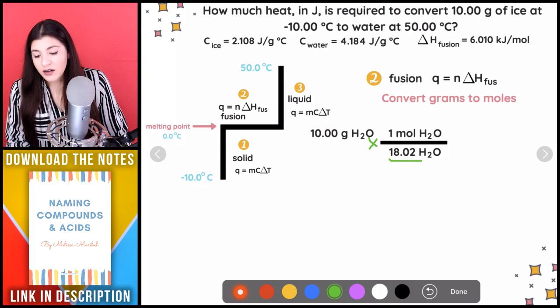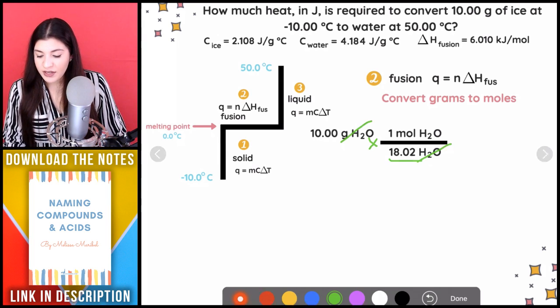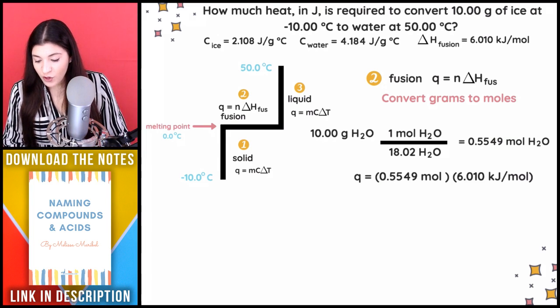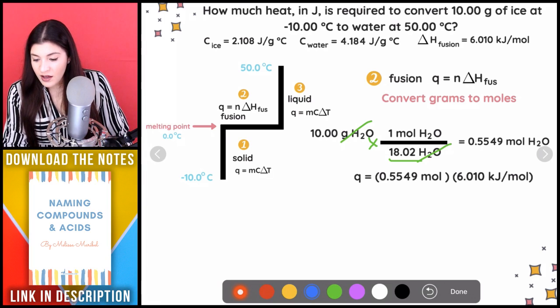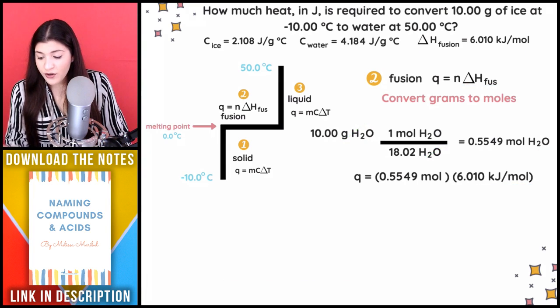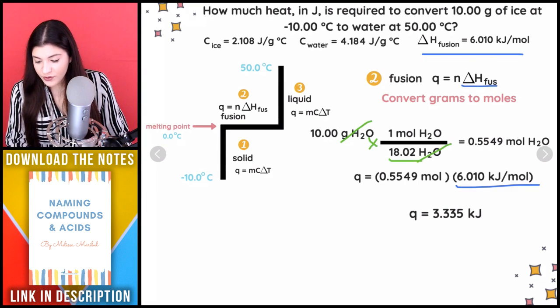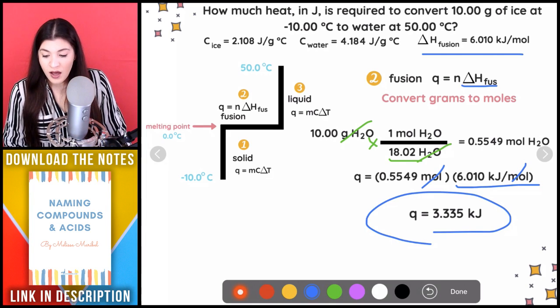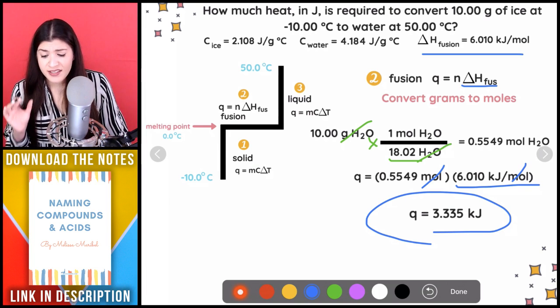And then from here, these grams and grams would cancel, giving us the moles of water, which is what we wanted. Next, I'm just going to plug this into the formula. So plugging everything into the formula, they gave us our enthalpy change of fusion, which is exactly what I plugged in, right? That's our formula. So then I'll multiply straight across. Our moles would then cancel. Moles and moles cancel, and we have our kilojoules, which we'll later have to convert to joules. But for now, that's at least the second part.